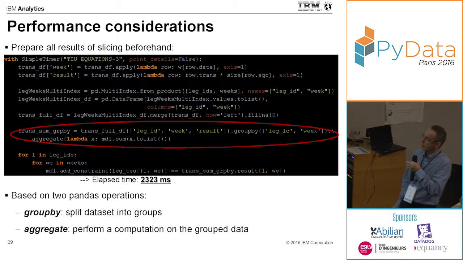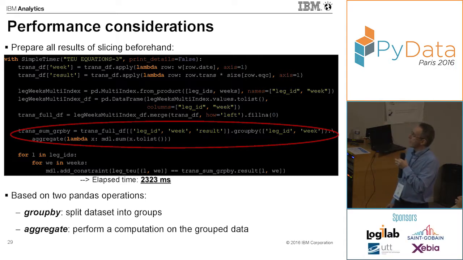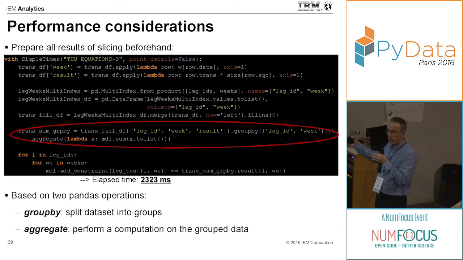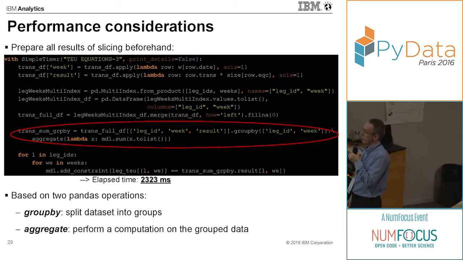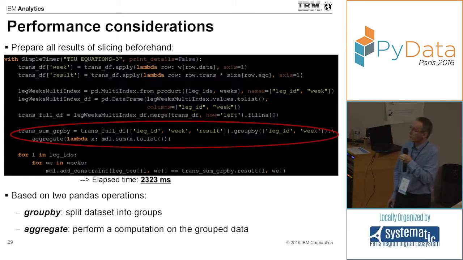The result is really a data frame, which is indexed by legs and weeks, and each entry in this data frame is an actual expression. So it's an object which represents the expression. Then, to create the constraint, we just iterate through all the different groups. In that case, we achieve an execution time of around 2 seconds.